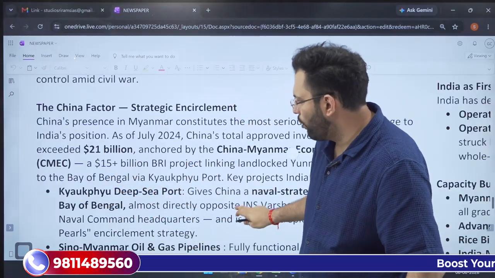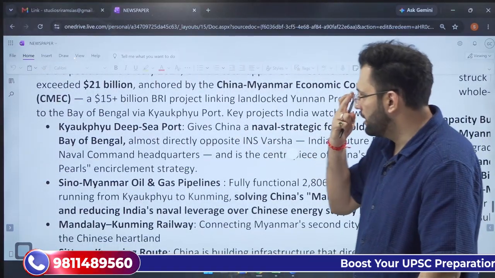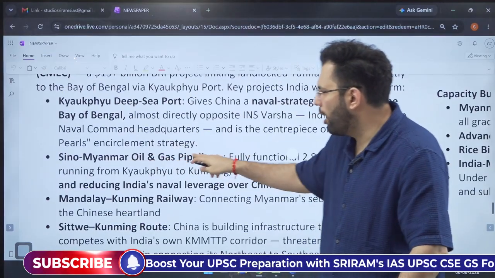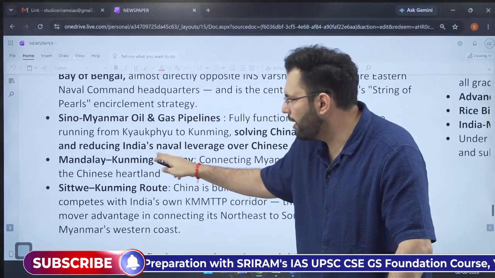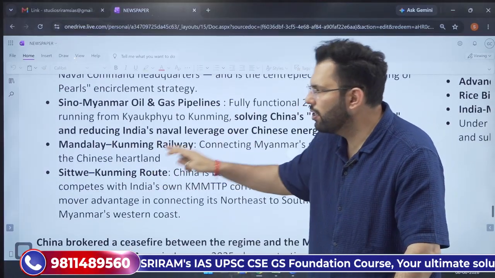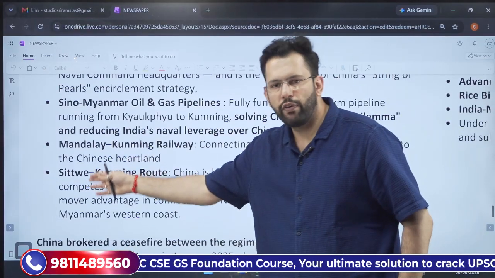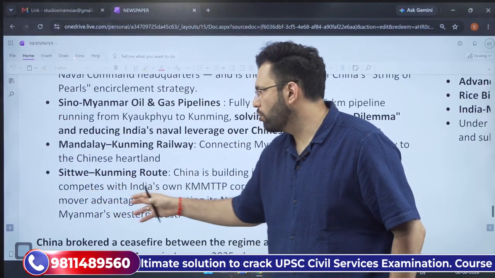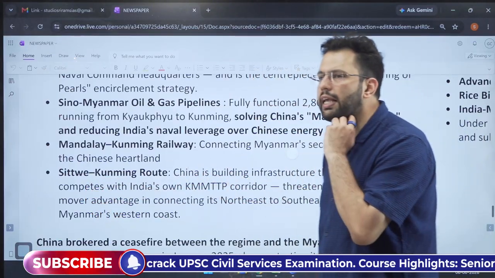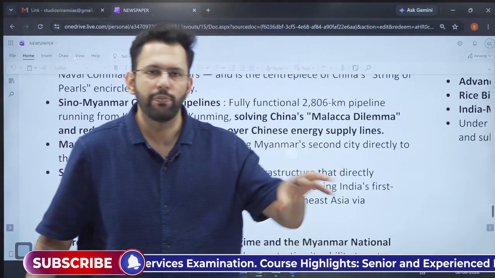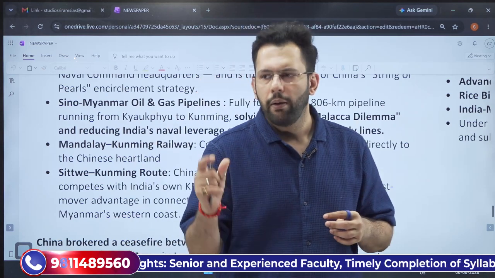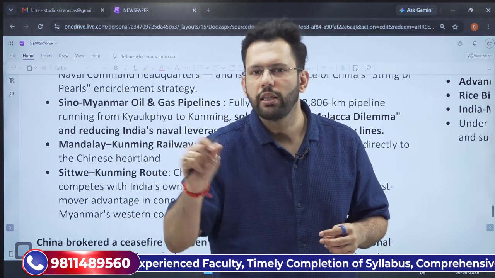So what has China done, let us see. Kyaukphyu deep sea port in the Bay of Bengal region, Sino-Myanmar oil and gas pipeline, Mandalay-Kunming railway, and Sitwe-Kunming route. Sitwe port is India's port, and they are trying to undercut India's power here. So basically they are undercutting India's investment in this region, and India is apprehensive of Chinese designs in the Indian Ocean region, and particularly in Myanmar.